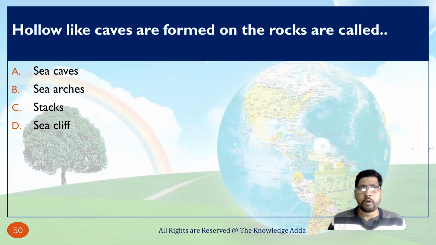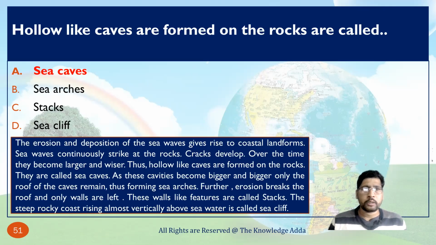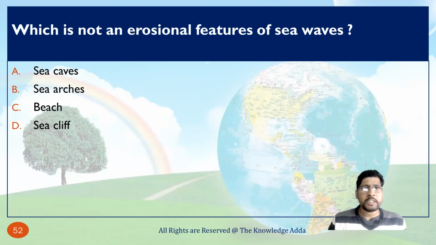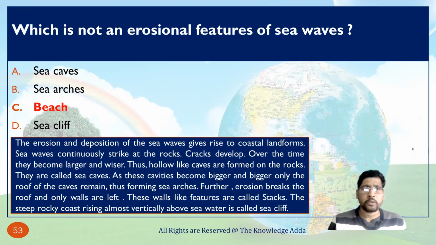Hollow-like caves formed on the rock are called sea caves. Here you can see the explanation. Sea cave, sea arch and sea cliff are erosional features of sea waves; only the beach is not an erosional feature.